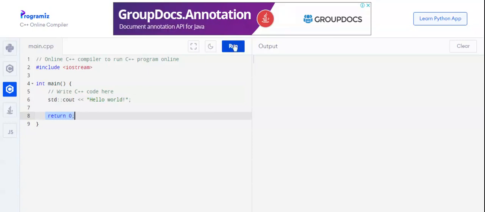When you run this program, the output will be displayed on this side. So here it is. I said the double quotation mark, whatever you write will display on the screen. The upper line is not for you, it is just the compiler's own thing to do. So this is how we do the C++ first program.